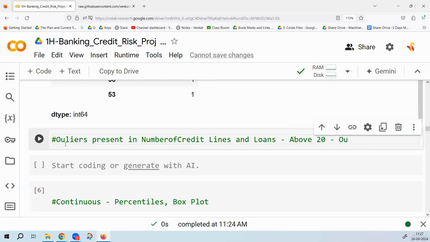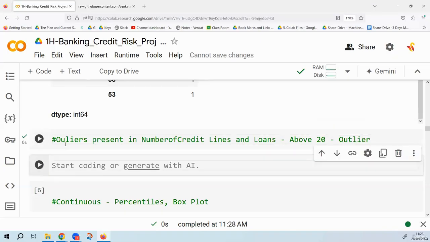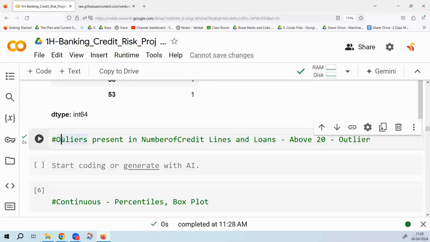Maybe in India, if you're living, what do you consider as a higher limit? Just for a discussion sake, roughly what can we consider in general in India? How many credit cards and loans mixed together? More than 10 is a good idea in India, isn't it? Because in India, usually you have one, two or three credit cards and one, two, three loans. If you go extreme, maybe five, six loans and three, four credit cards. Anything above that, we can call an outlier. But since it is the US, I'm taking anything above 20. Okay.